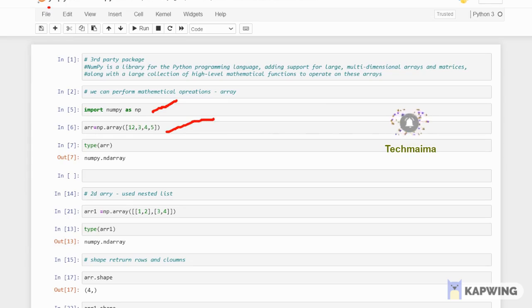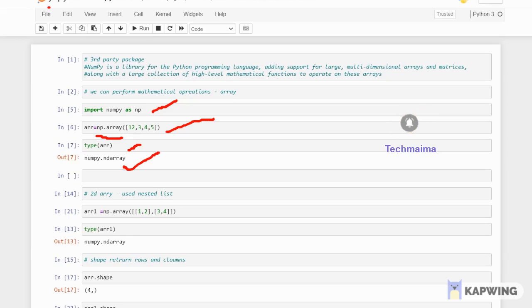This is actually a single-dimensional array. Why? Because I'm passing just one list of values. arr is a reference name I'm using, and np.array is mandatory. Whenever you're passing a value like this, you have to use np.array. Here it is an array of a list 1, 2, 3, 4. If you check the type of arr, it will be numpy.ndarray. The other term by which we refer to a NumPy array is ndarray. So this is the data type.